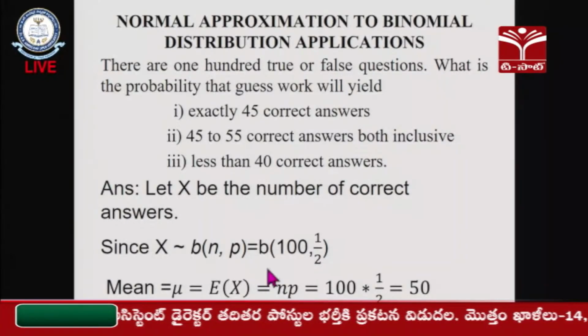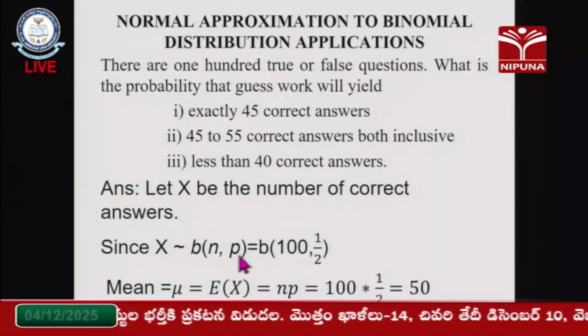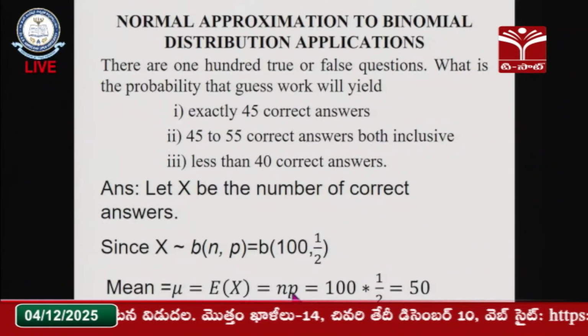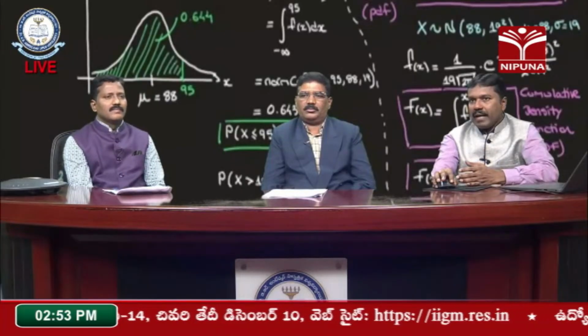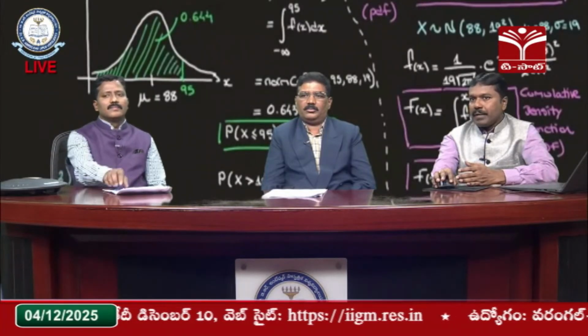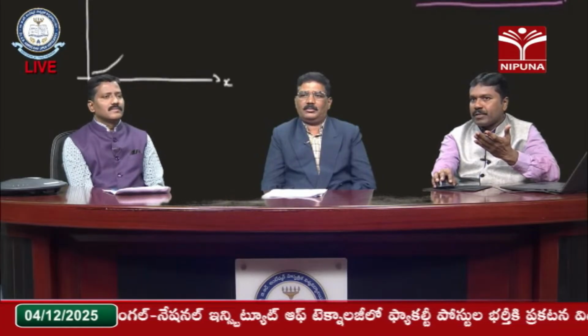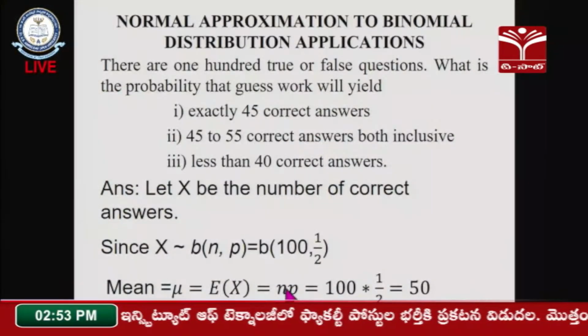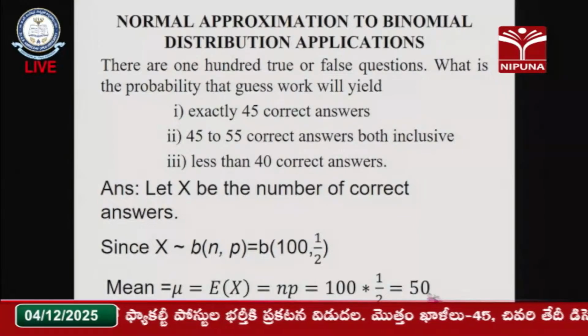The mean of the binomial distribution is np, so the mean is E(X) = np. With n = 100 and p = 1/2, I get 50. My mean value mu is equal to 50.